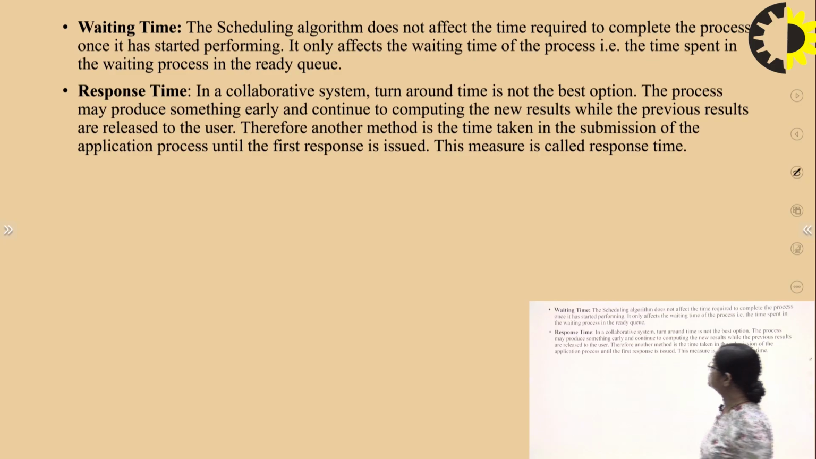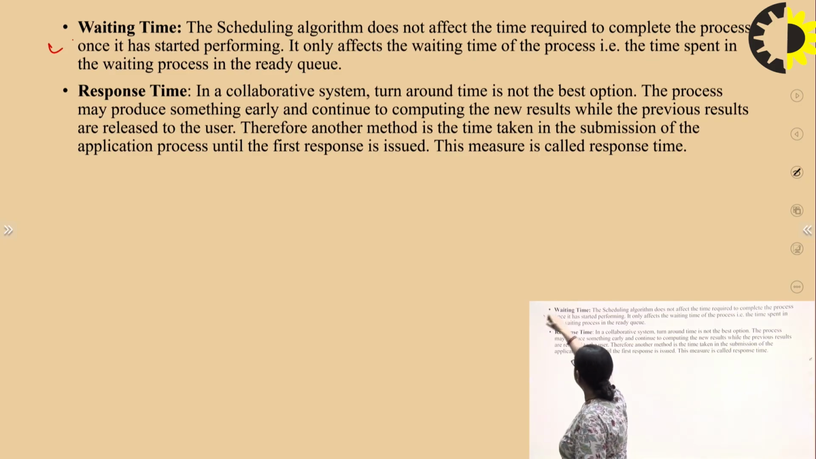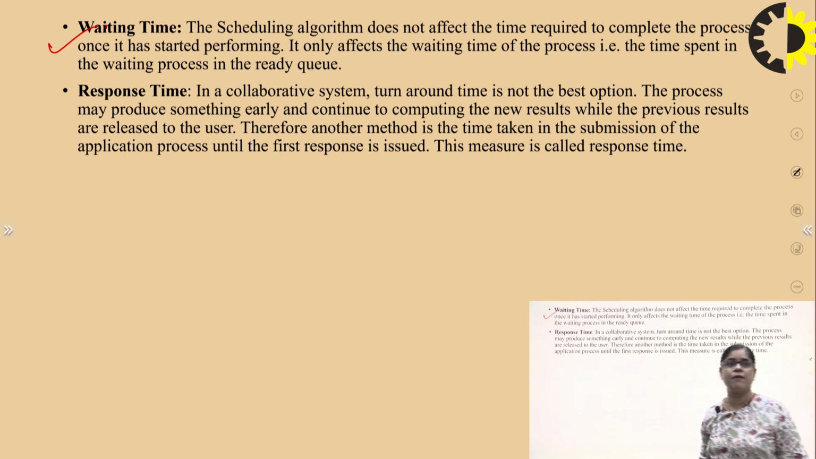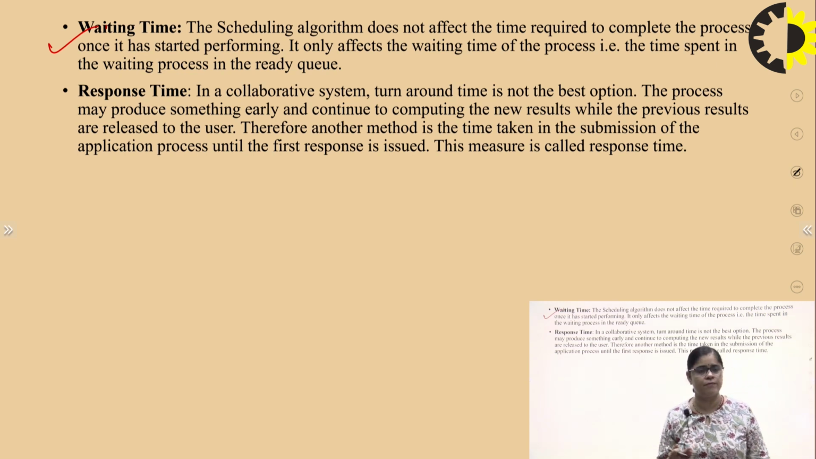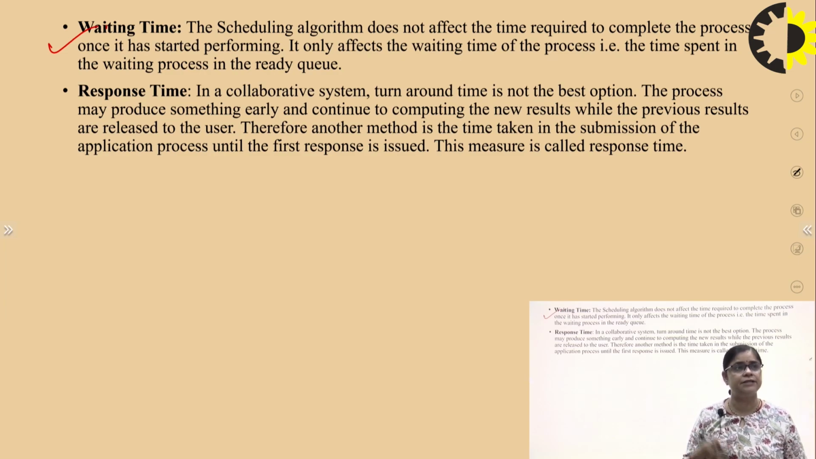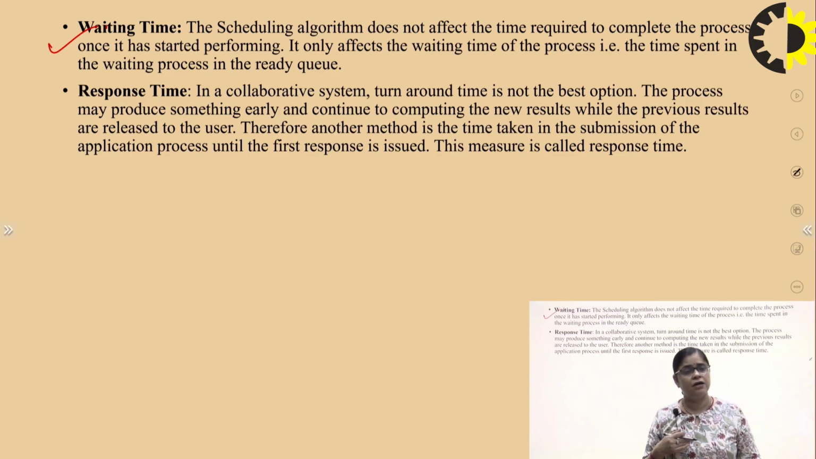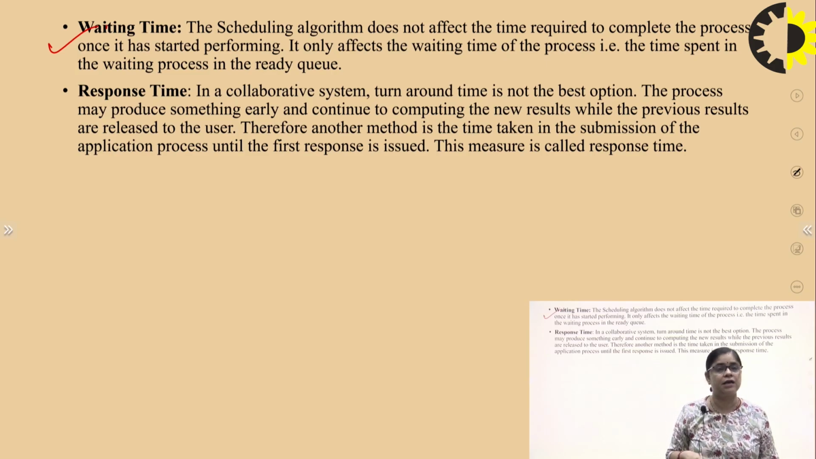Now the fourth thing is your waiting time. The scheduling algorithm does not affect the time required to complete the process once it starts performing. It only affects the waiting time of the process, that is, the time spent waiting in the ready queue. So it will affect the performance of the CPU, right? We should keep the waiting time from being large. When designing a CPU scheduling algorithm, none of the processes should take a long waiting time, because it will affect the performance of the CPU.